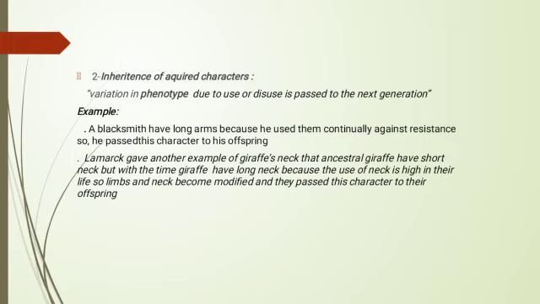And the second famous example is the giraffe. Lamarck gave another example of the giraffe neck: the ancestral giraffe had a short neck, but with time the giraffe got a long neck because the use of the neck is high in their life, so the neck becomes modified and they pass this character to their offspring.